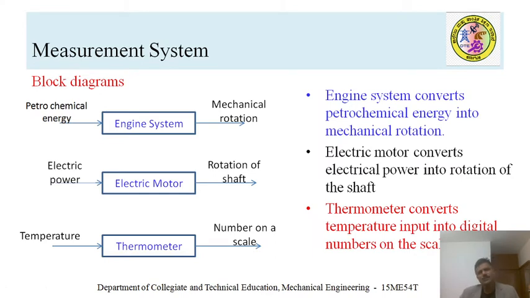Look at some of the examples of measurement systems. The engine system, where petrochemical energy is converted into mechanical rotation. In the second type, the electrical motor, it receives electrical power and converts it into a rotating shaft. And the thermometer senses the temperature and displays it in the form of a number. All these are the best examples of measurement systems. Like that, you can measure force, pressure, torque, voltage, current, etc.